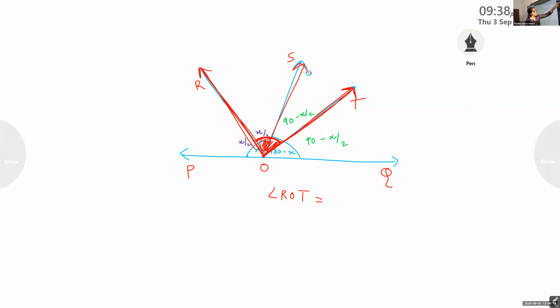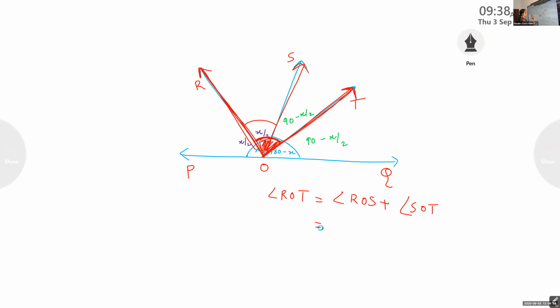Anyone knows the answer other than Ashik? X by 2 and 90 minus X by 2. Who is telling the answer? Aman Shakir, good. Okay, children. So this is the combination, that means it is a sum of two angles. And those angles are angle ROS plus angle SOT. Can you write the measurement of those angles?